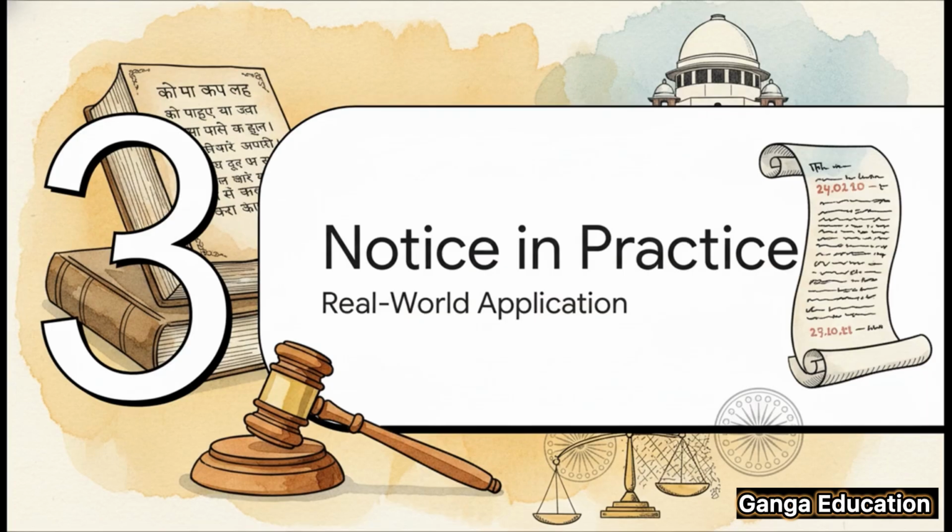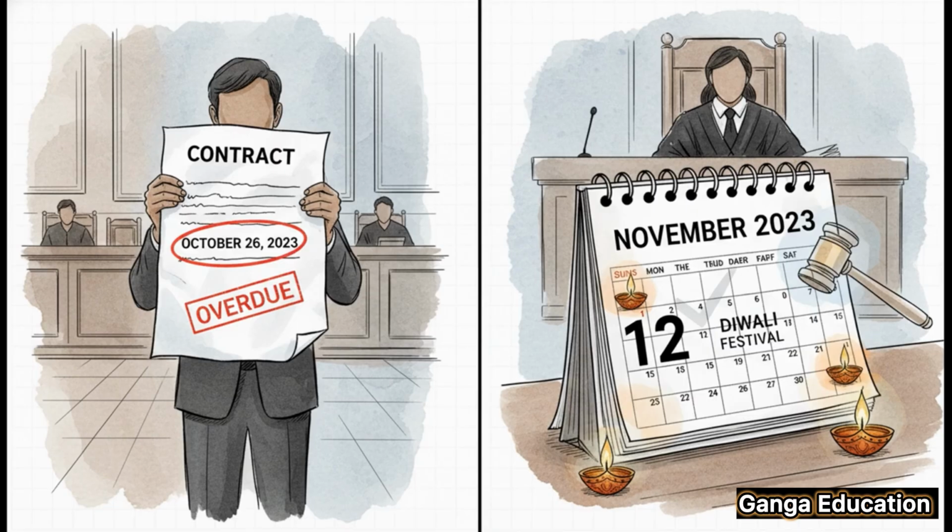Theory is great, but how does this actually work in a real courtroom? Let's connect these ideas to some practical examples and landmark case law to see how judicial notice is applied every single day. Okay, let's take a really practical example. Imagine there's a contract dispute and a deadline was missed. One side argues that the deadline fell on Diwali. Now, in this situation, they don't need to bring in a calendar or a government circular to prove that Diwali is a national holiday. The court will simply take judicial notice of this well-known and officially recognized fact. It saves everyone a lot of time.